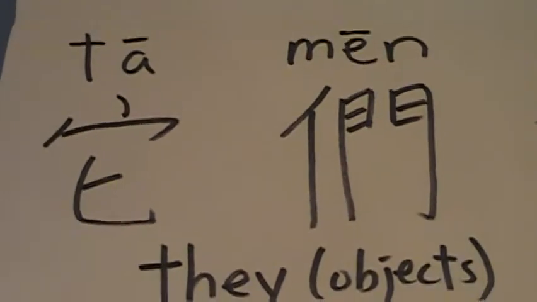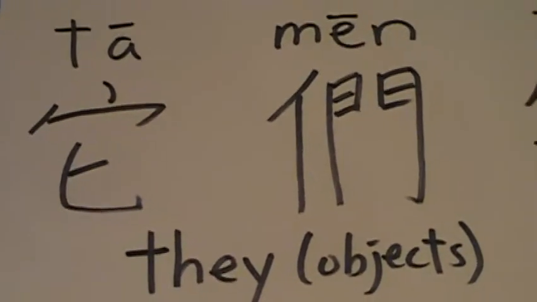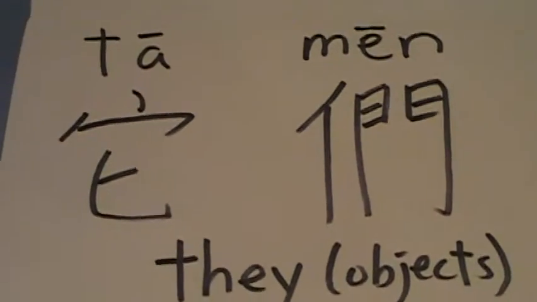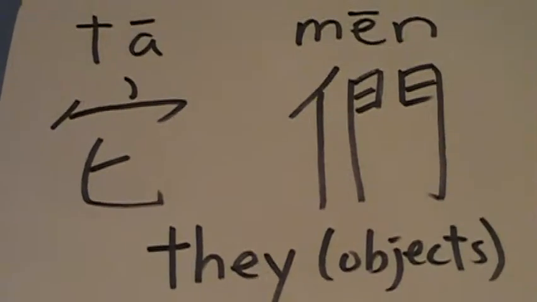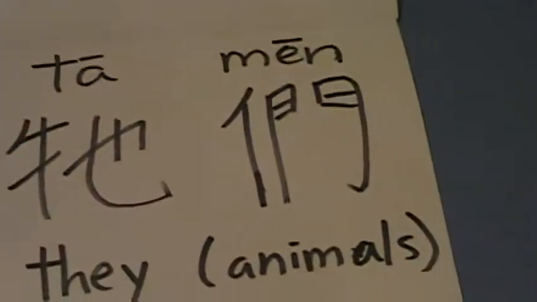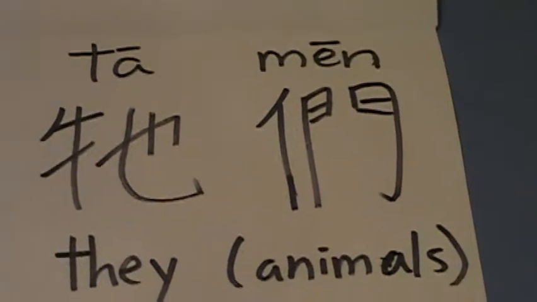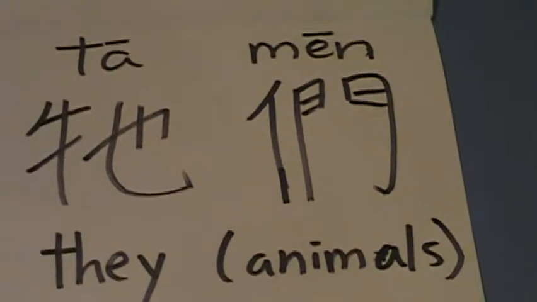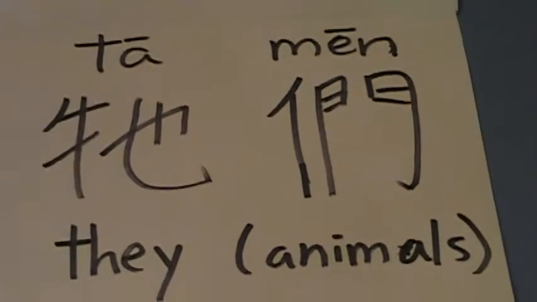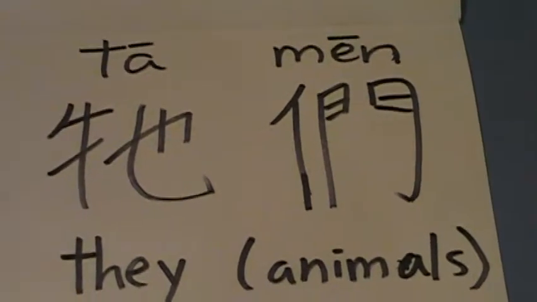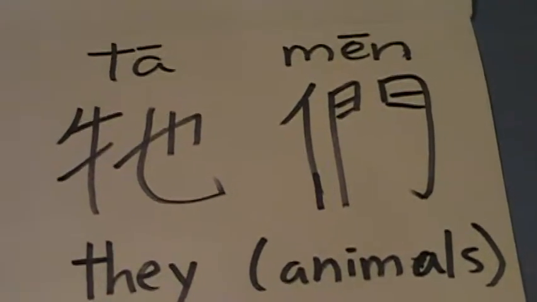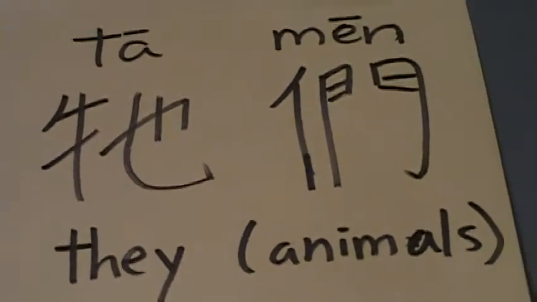As a result, they each have their own form of a collective, with the objects, 它们, and the animals, 牠们. They are said in the exact same manner and exact same tone, but they have different characters and, as a result, different meanings.